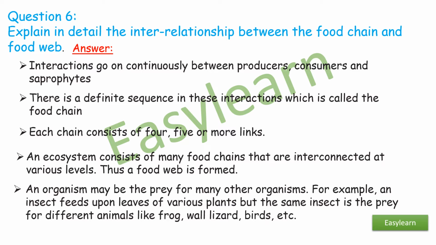An organism may be the prey for many other organisms. For example, an insect feeds upon leaves of various plants, but the same insect is the prey for different animals like frog, wall lizard, birds, etc.